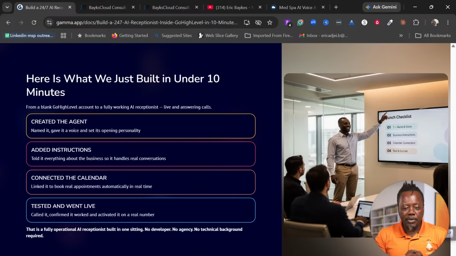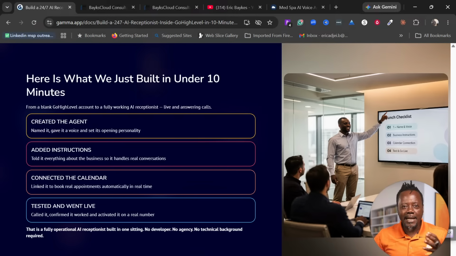Just to recap, this is what we've done so far. We created the agent and we made it an outbound and inbound call. It can make all these calls. We also added the instructions, which is how it works. The instructions are what tells it to work.